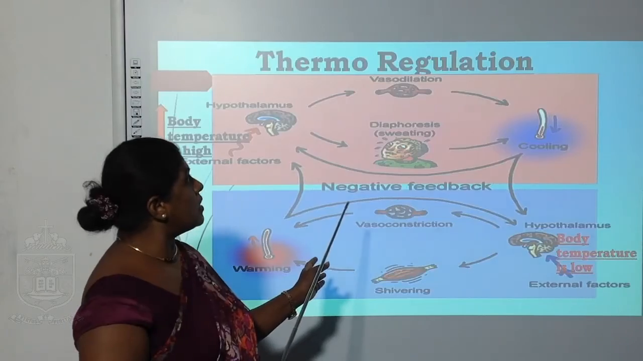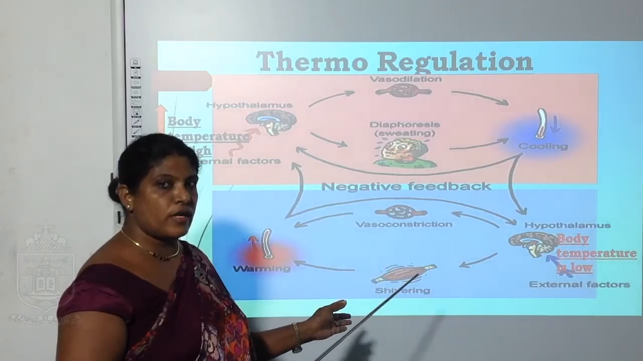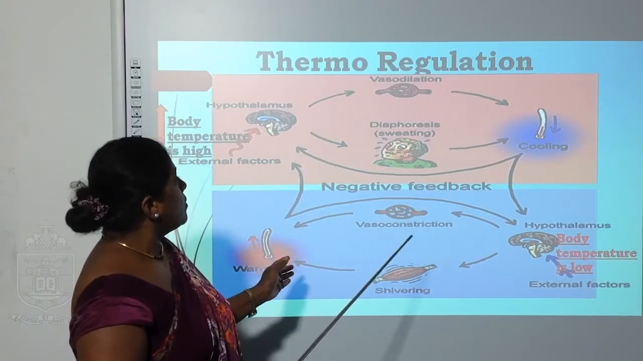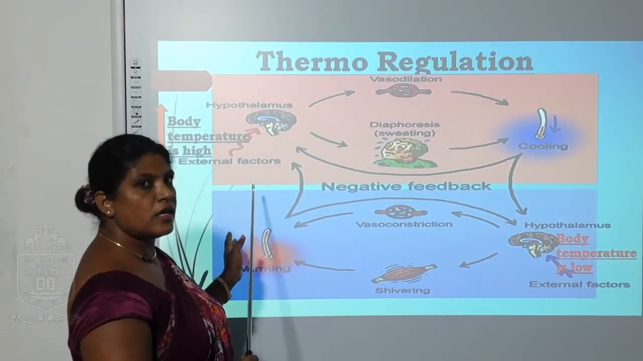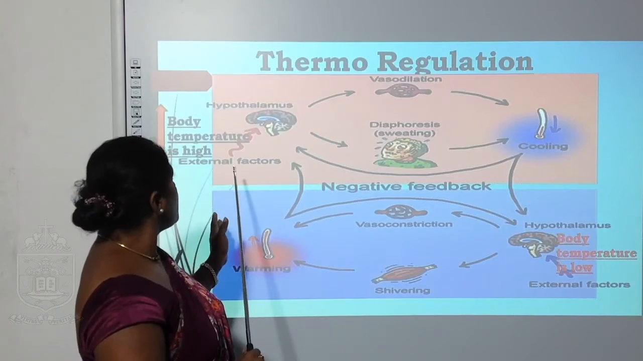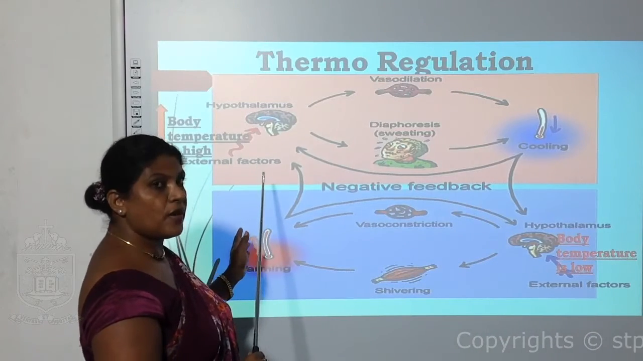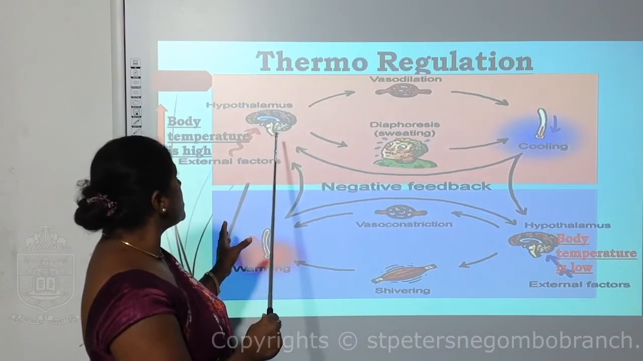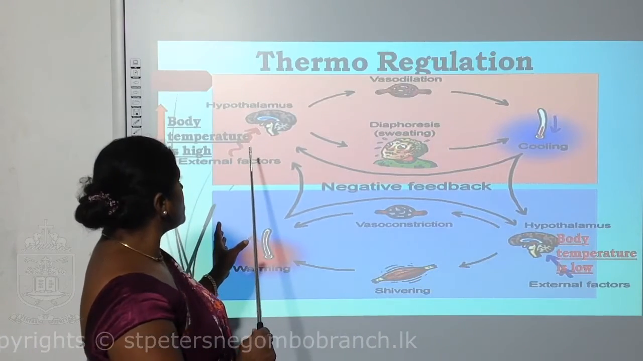Next, the factor to be regulated is thermoregulation, balancing of the body's temperature. What is happening here? Now, body temperature is very high. It is recognized as the higher temperature of the body. Your brain has the ability to identify it because there is a place to control the body temperature. That is the thermoregulation center of your body. It is the hypothalamus.